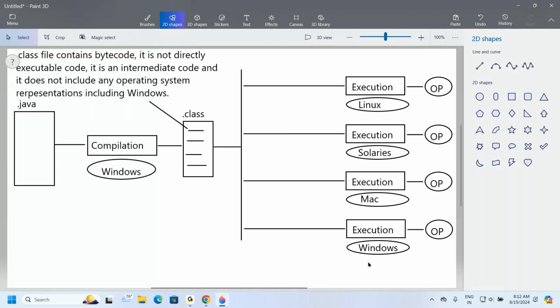Why is it not possible? Because the .class file contains intermediate representation, not directly executable code. Okay, fine. But my requirement is to execute this bytecode on all these operating systems. Only then is Java a platform independent programming language. When it is possible to execute that .class file in all the operating systems, then only is my Java platform independent. It is definitely possible, but the question is how is it possible?